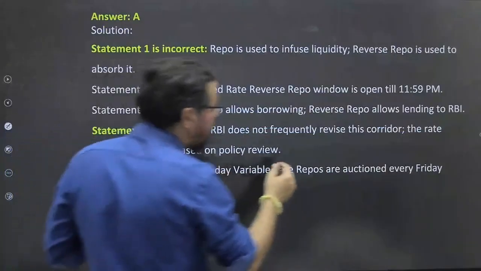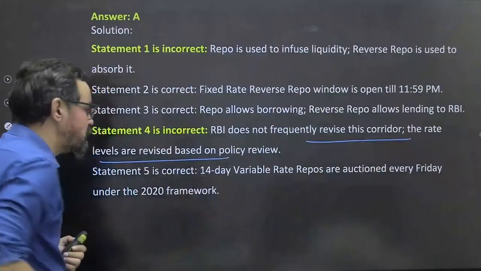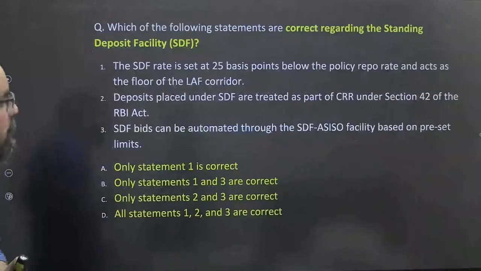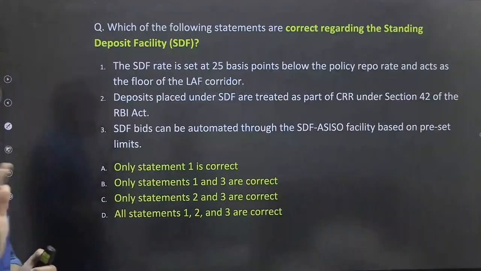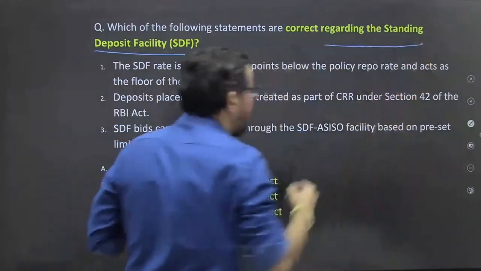RBI does not frequently revise the corridor. First of all, the rate levels are revised based on the policy review. Okay, so that is the one. Correct. Let's go to the next one. Standing deposit facility, SDF. It is a kind of substitute for the reverse repo rate.